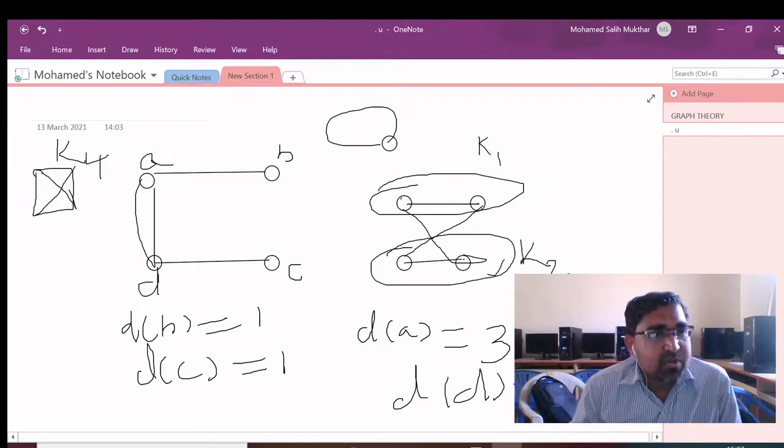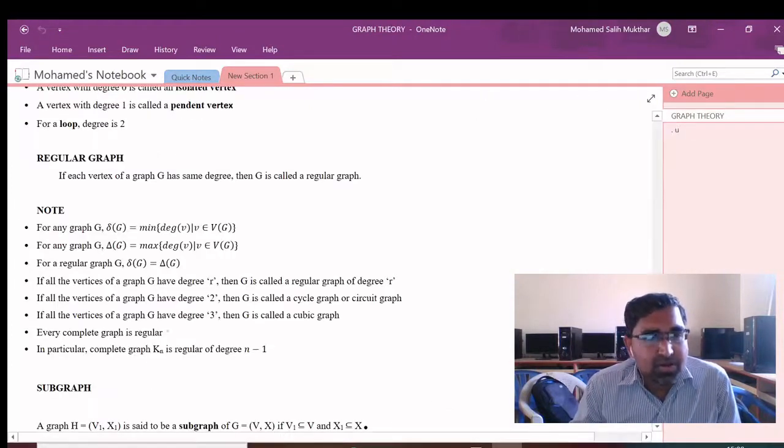It is a regular graph of degree 3, because any vertex you take is incident with 3 edges, whether this vertex or this vertex. So it is a regular graph of degree 3. It is always true that every complete graph is regular.